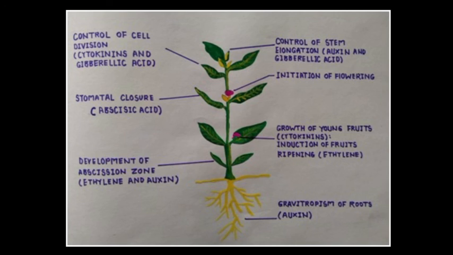And if you talk about the last hormone, abscisic acid. Abscisic acid is a plant hormone which functions mainly as a growth inhibitor. It promotes dormancy in seed and buds, which is the opposite of breaking of dormancy. It also promotes the closing of stomata. Abscisic acid promotes the wilting and falling of leaves, which is called abscission, and it also causes the detachment of flower and fruit from the plant. You must have seen that when leaves turn yellow they fall off the plant, and when fruits ripen they break off and fall by themselves. That is because of abscisic acid.